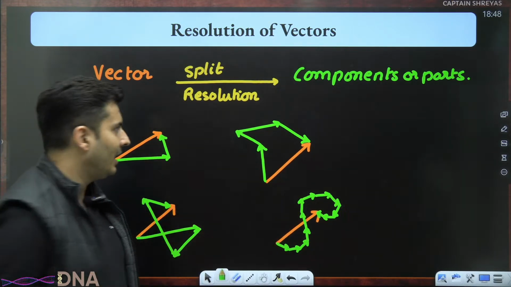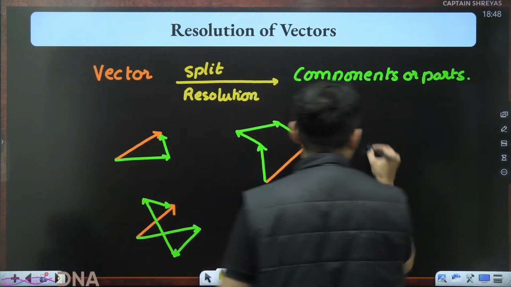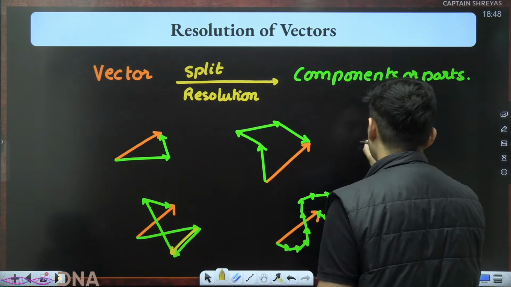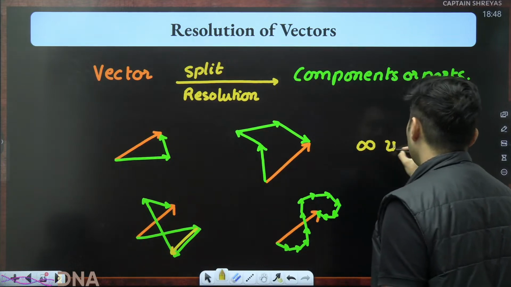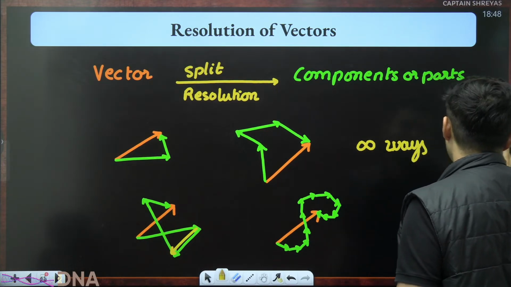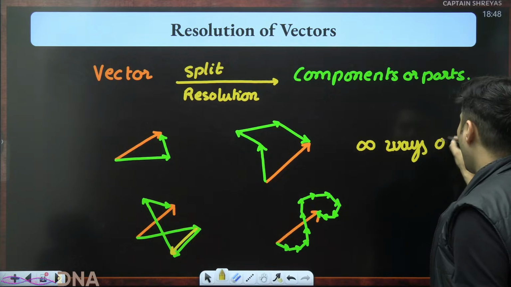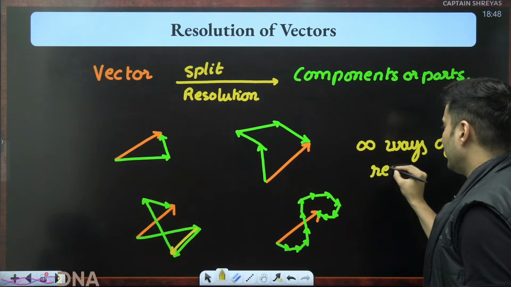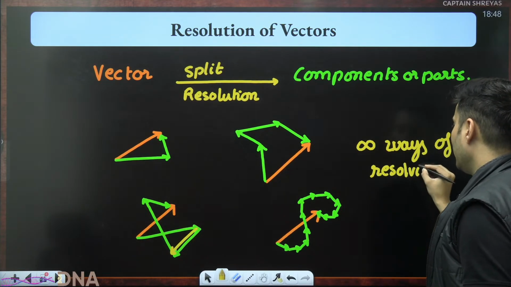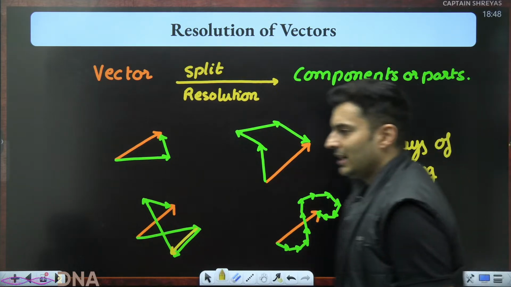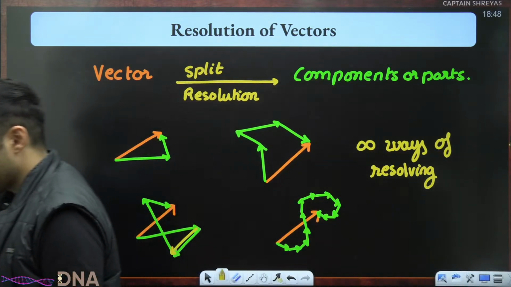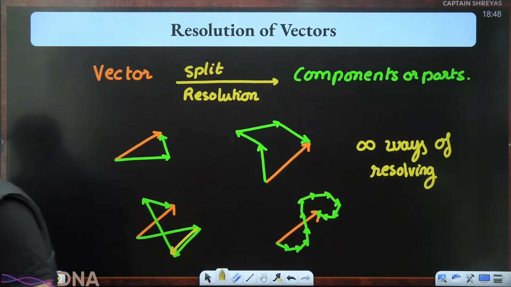So how many ways are there? If you ask me, there are infinite ways of resolving any vector. Can you see that? There are infinitely many ways. Correct? Very good.